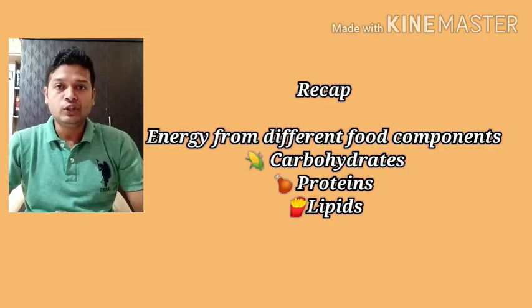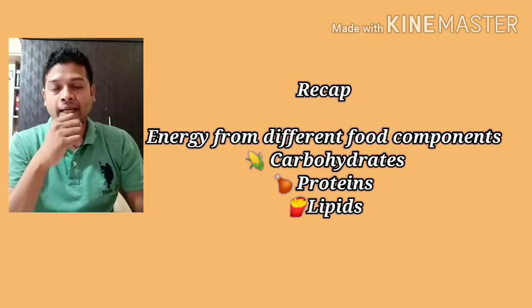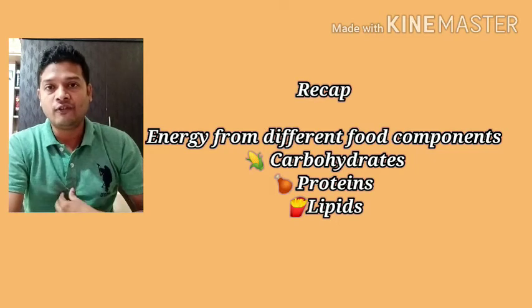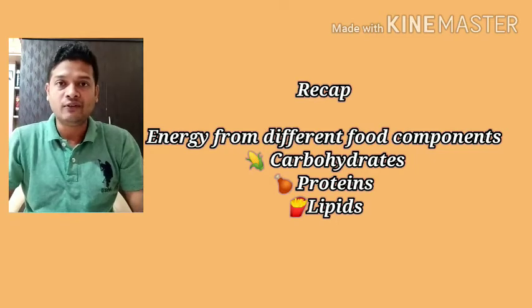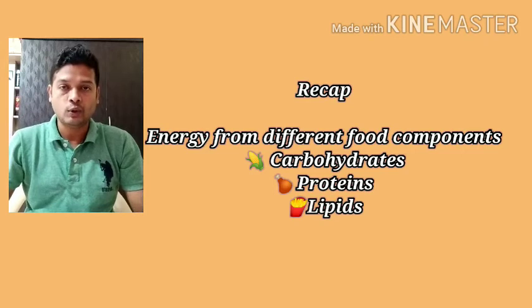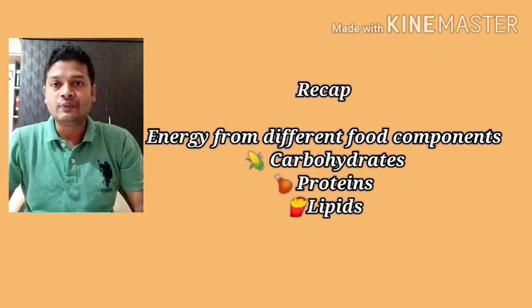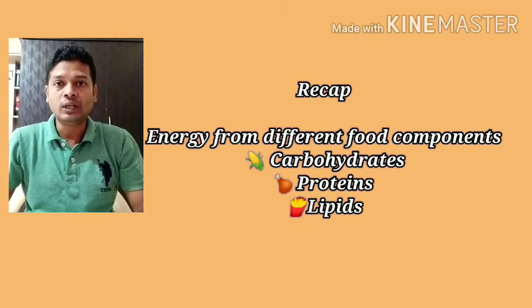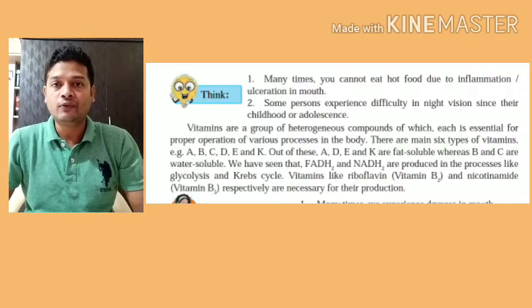So basically nutrients are of 5 types: carbohydrates, proteins, lipids, vitamins, minerals. These are the 5 basic nutrients. Apart from that, we have water and roughage also. So carbohydrates, we discussed how carbohydrates or glucose is responsible for production of energy. Different roles of proteins in our body also we have discussed. What is the role of fats or lipids, that we discussed last time. And today we are going to start with vitamins.